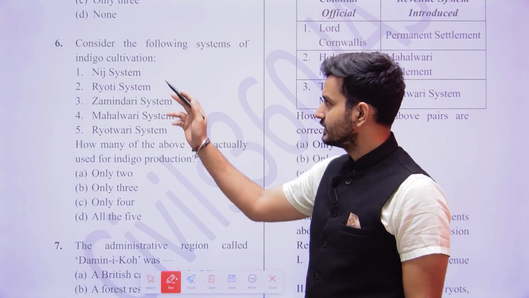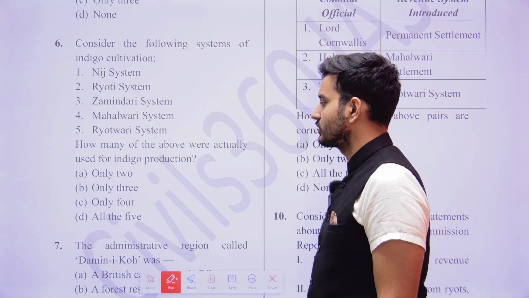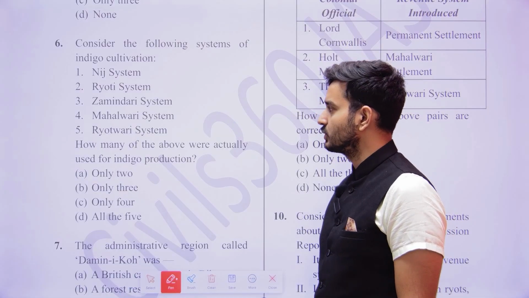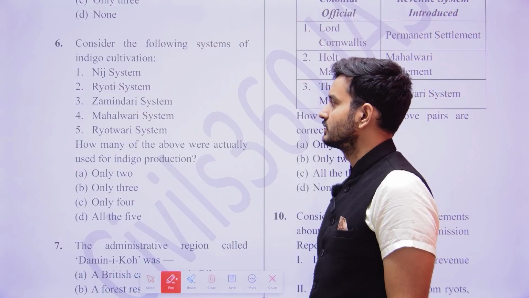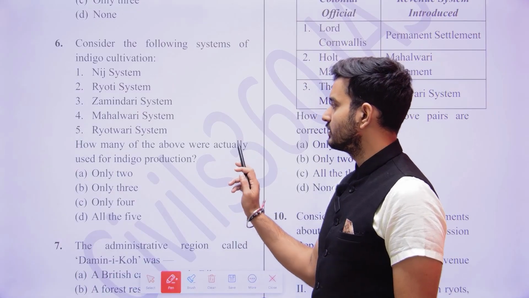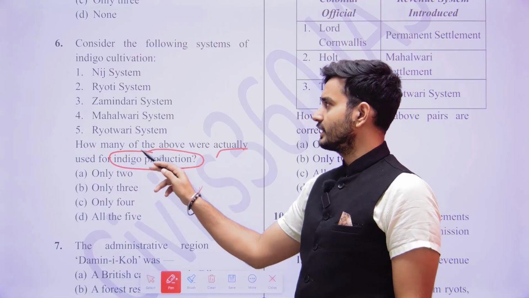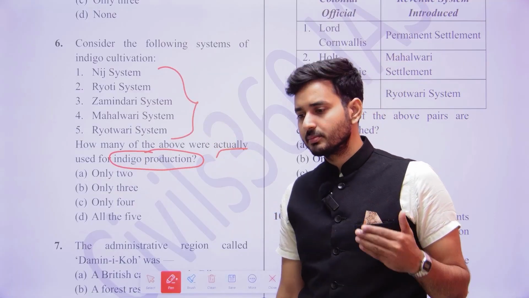Nij system, we do not know that. Ryoti system, we do not know that. Zamindari system. Mahalwari system. And Ryotwari system. So how many of the above were actually used for indigo production? They are asking how many from this were used for indigo production.